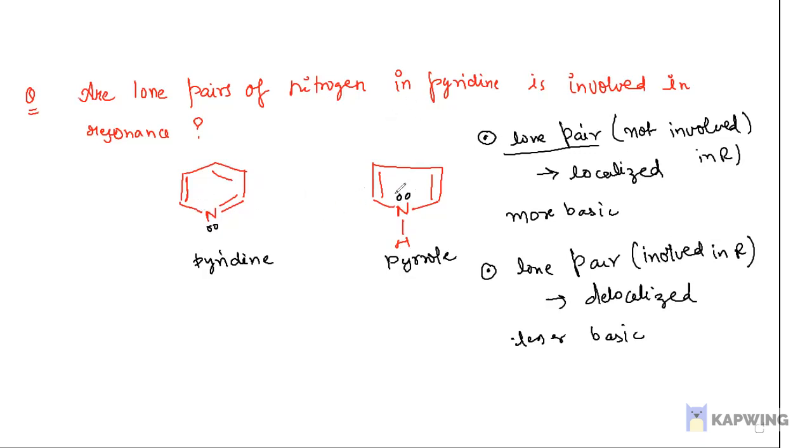Here there is no doubt that the lone pair in pyrrole is involved in the resonance, which means this lone pair is delocalized. And I am pretty sure you will not think for a second and will show the resonance in this compound also like this, and you will say that in pyridine also the lone pair is involved in the resonance. But that is not true. That is absolutely not true.